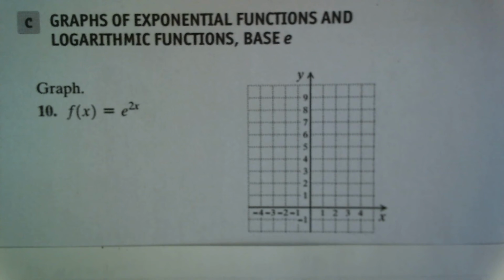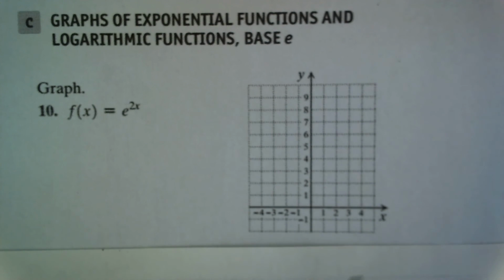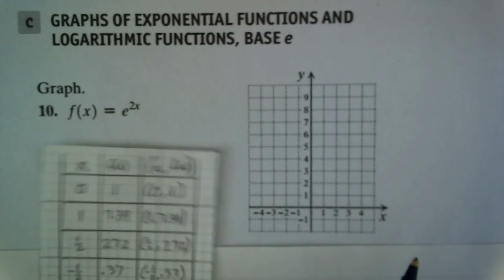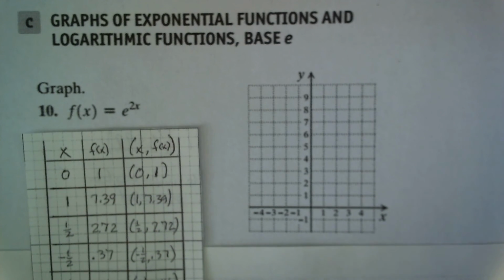Next, we'll be looking at some graphs of exponential functions and logarithmic functions base e. So the first exercise is graphing f of x equals e to the 2x. So I made a table of selected values of x, and I computed the function values using my calculator, of course. So when x equals 0, then the function is equal to 1, etc. So here are the ordered pairs (0, 1), (1, 7.39), and when x equals 1/2, then the function is 2.72. These numbers, of course, are approximate numbers. They're rounded. They're not exact numbers.